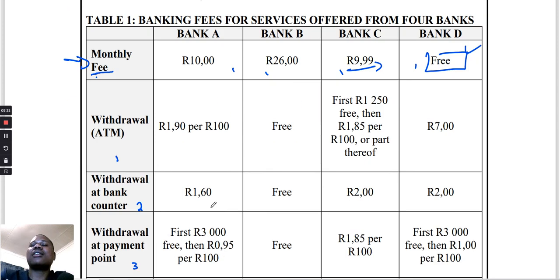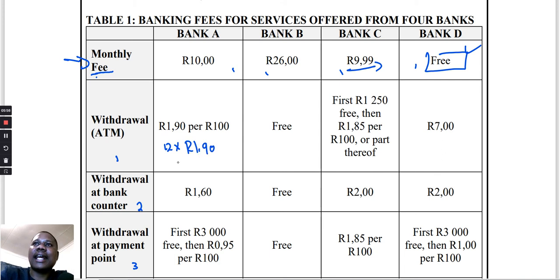Now, when you look at bank number A, they are saying when you withdraw from the ATM, they are going to charge you R1.90 for each 100 rand. Now, let's ask ourselves, how many 100 rands do you have inside 1,200? Go to your calculator and say 1,200 divided by 100 rand. So it tells you that you have 12.